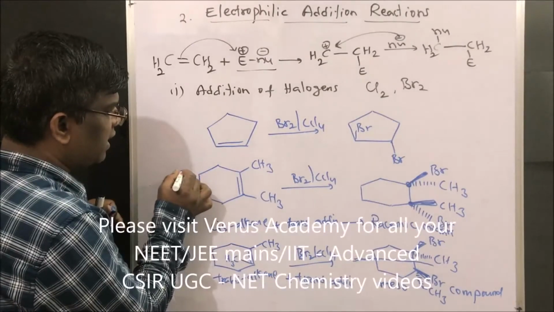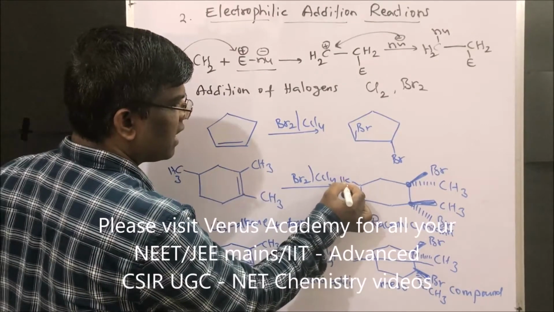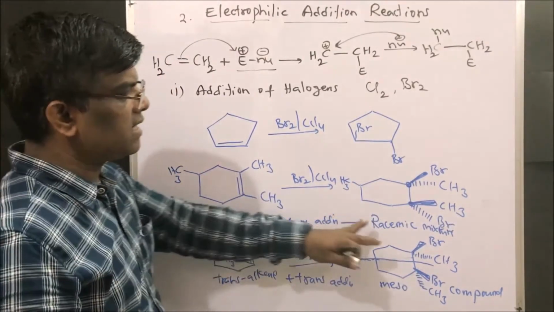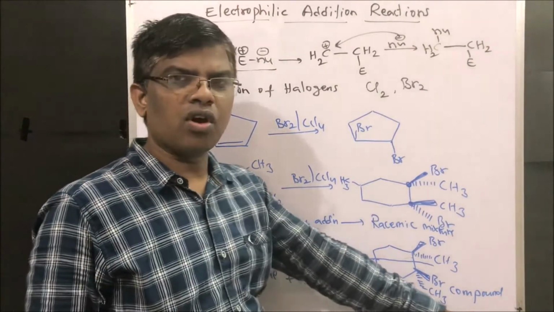For example, if I take methyl here, yes, I can add methyl here, right? So this is a racemic mixture. Trans alkene with trans addition gives a meso compound.